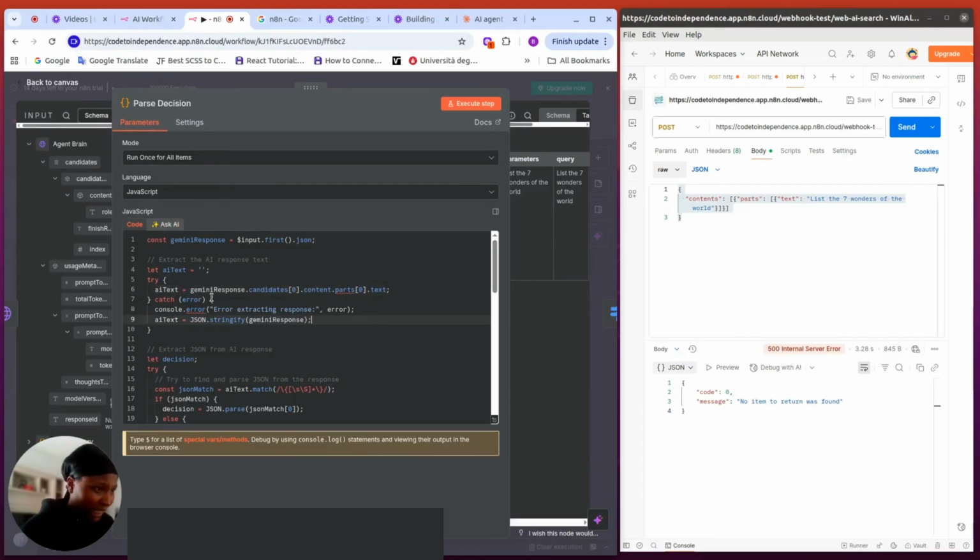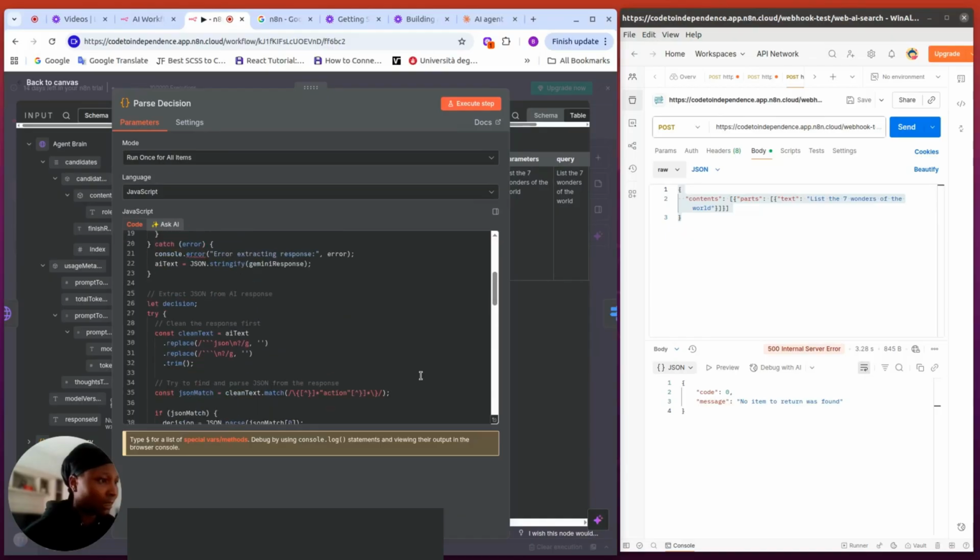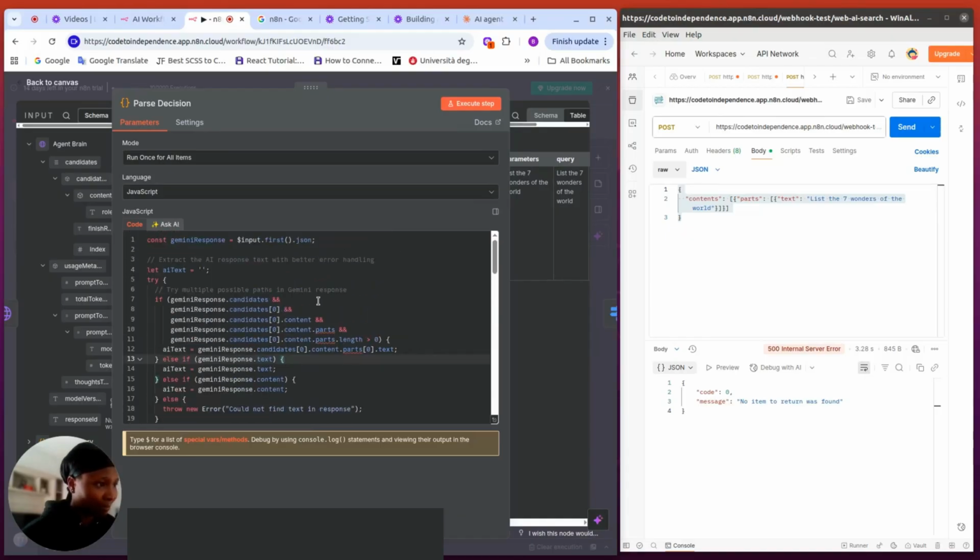The problem is I need to ensure that everything here is working well before executing there. So I need an if condition. So I'm just going to undo this code and paste this code so we can understand what I was missing here. So you can see I'm here checking that if all these are done well, yeah, it's still complaining because we haven't run the code yet. So all these have to be checked before I call this particular code.